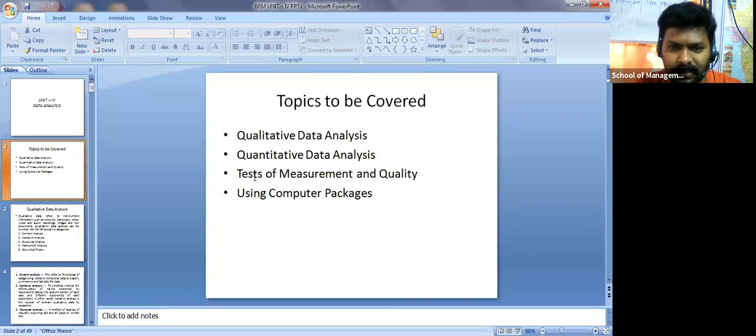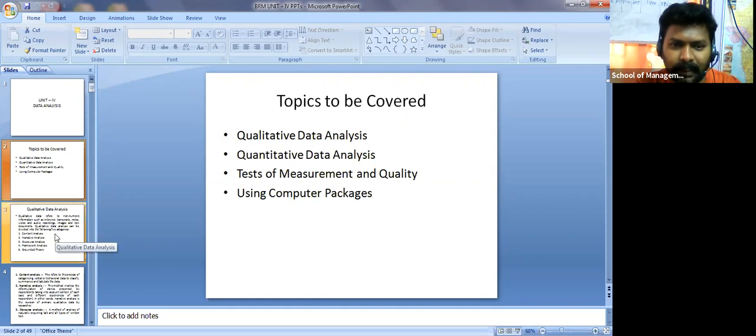right? So nominal, ordinal, interval and ratio, and how they are reflected in the questionnaire, then using computer packages. Okay, so I'm going to cover all these points within 1 hour itself, right? Then tomorrow we'll go ahead with the fifth unit, so that we may complete the syllabus.